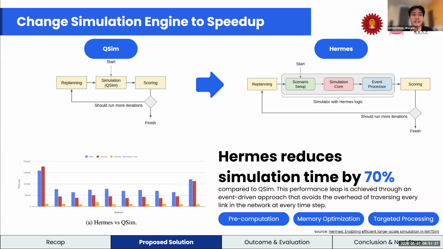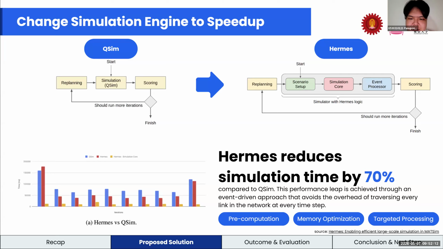But Hermes has some limitations. It also has replanning as QSim does, but it's not as good as QSim.